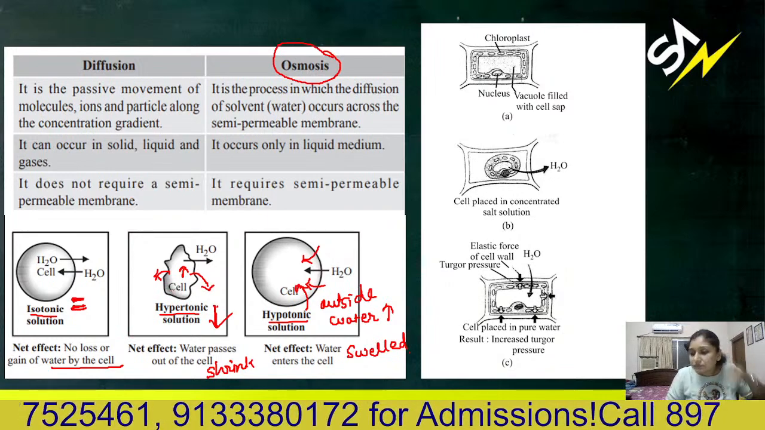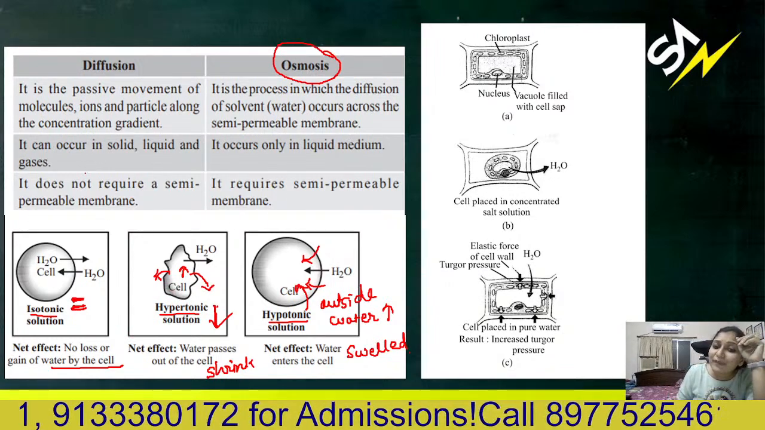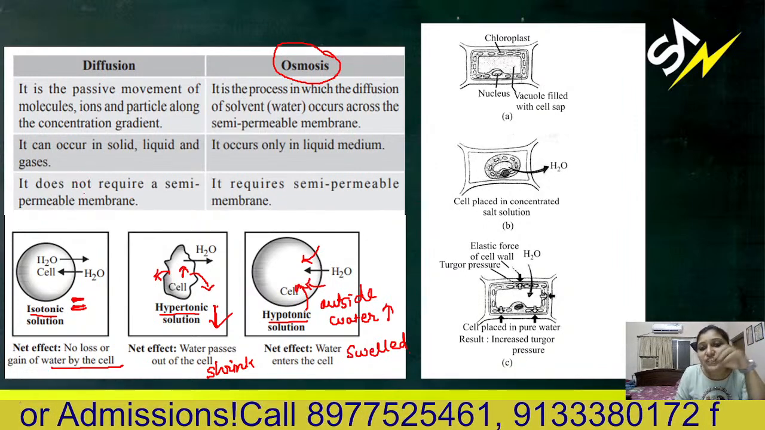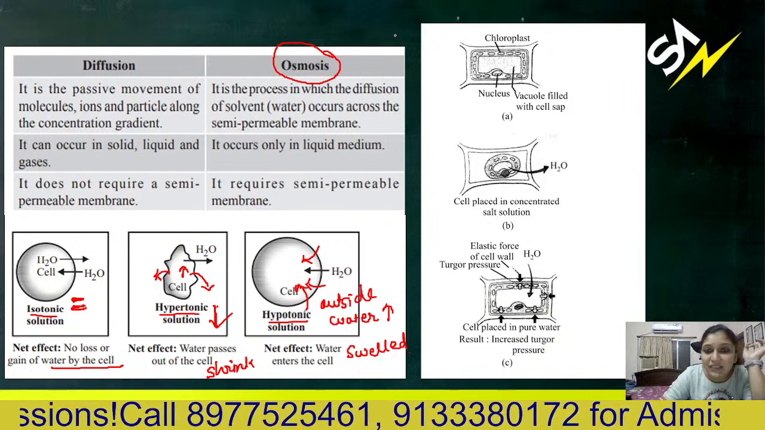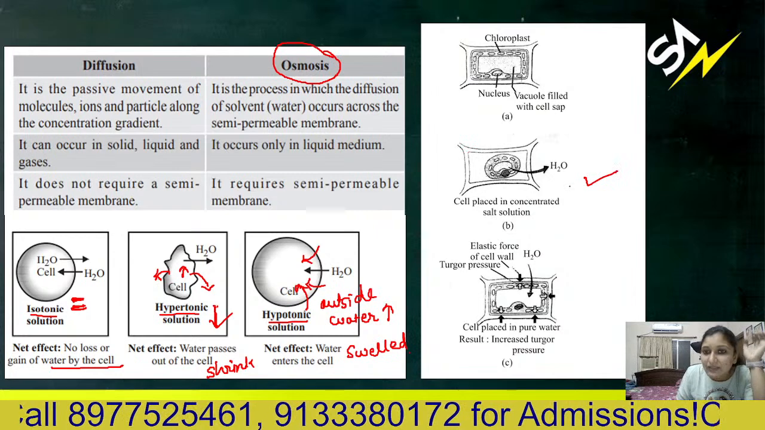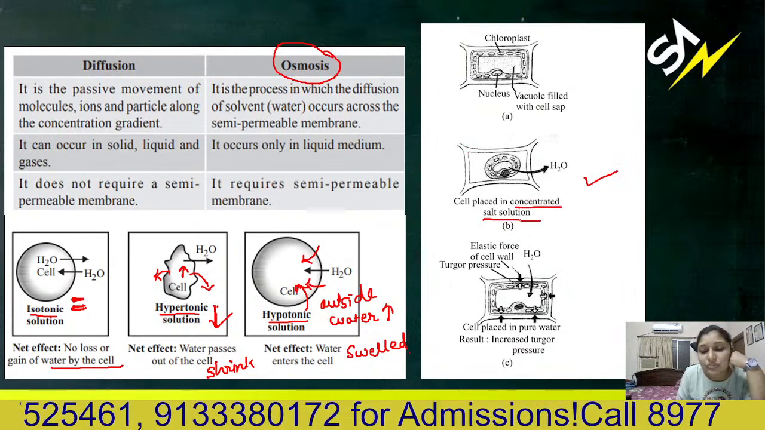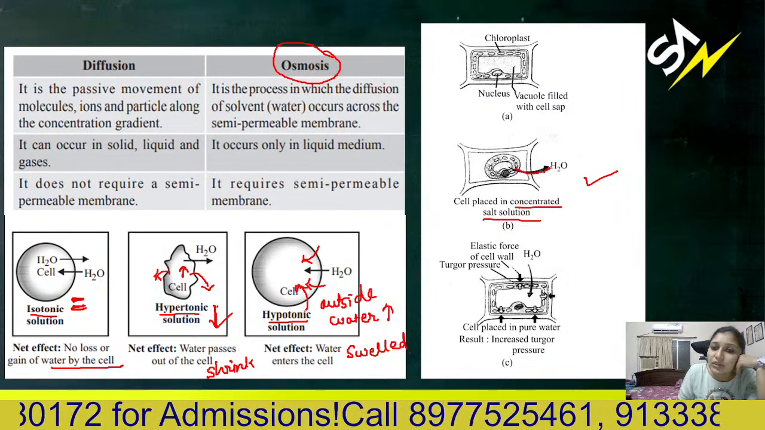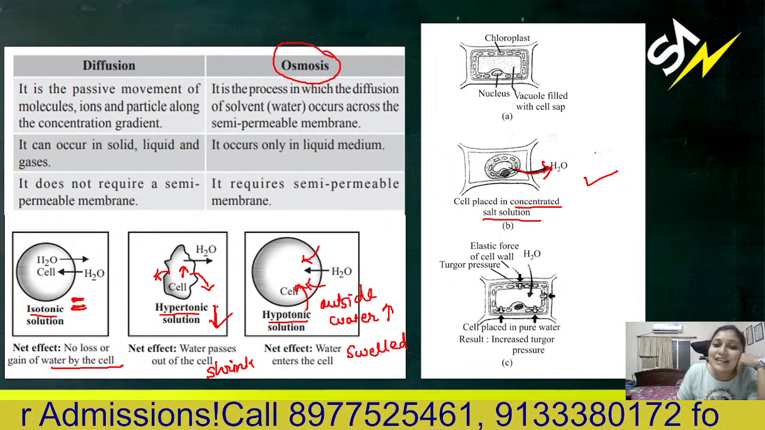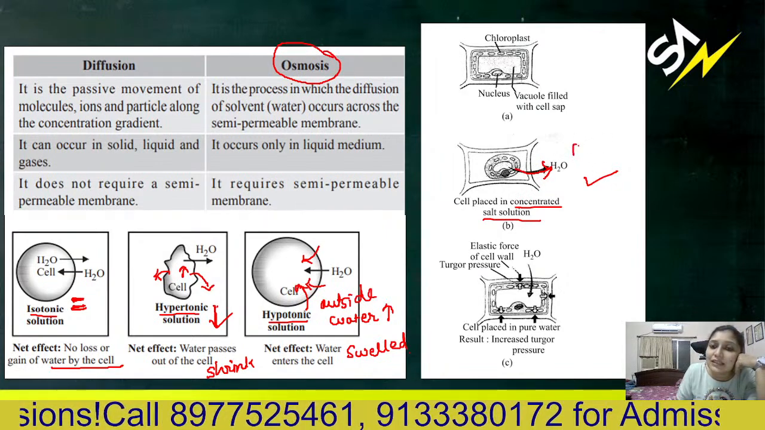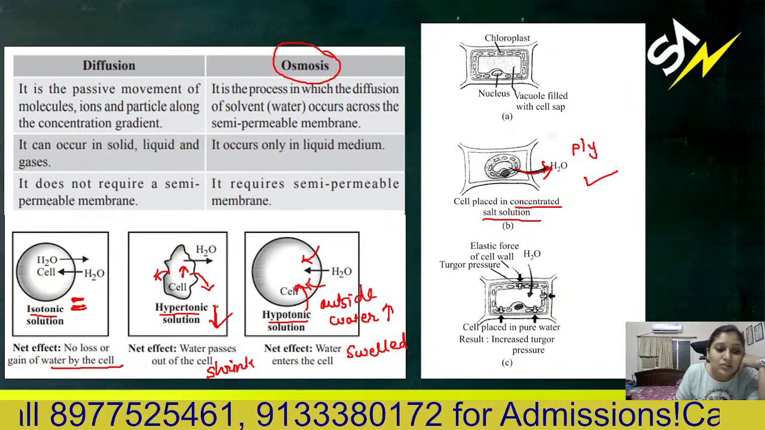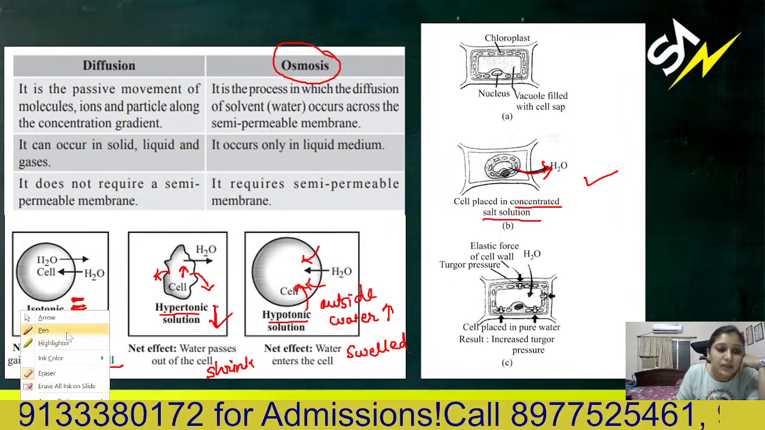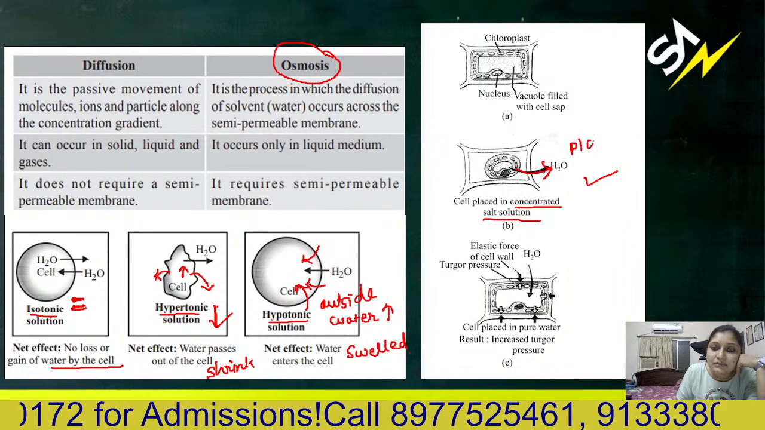Okay. But what happens in the case of a plant cell? A plant cell has a rigid cell wall outside. So if the cell is placed in a hypertonic condition like this, in concentrated salt solution, that means outside water concentration is low and inside is higher. So water will move outside the cell and the cell gets plasmolyzed in this condition. This is called plasmolysis. The cell gets plasmolyzed.